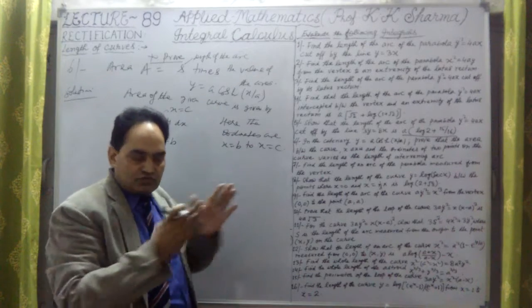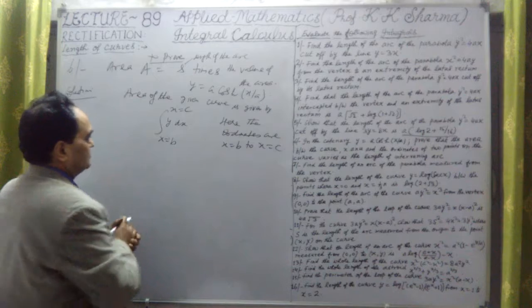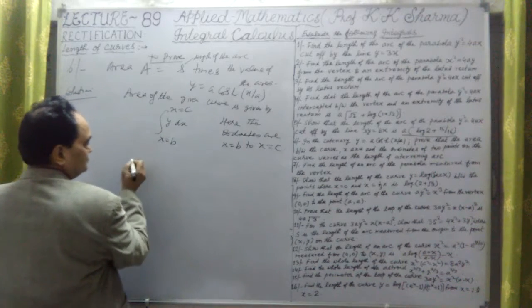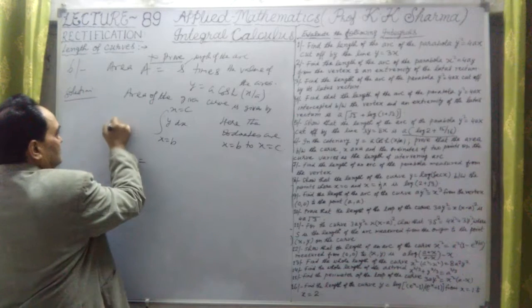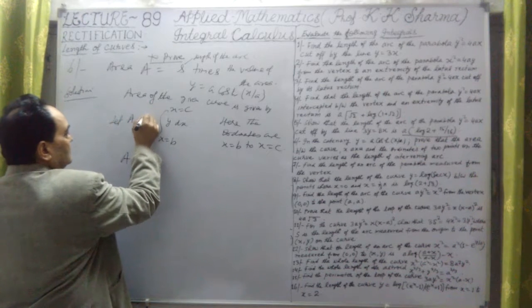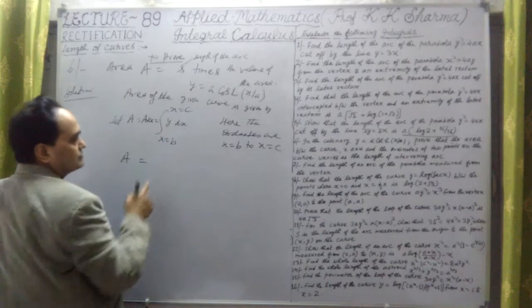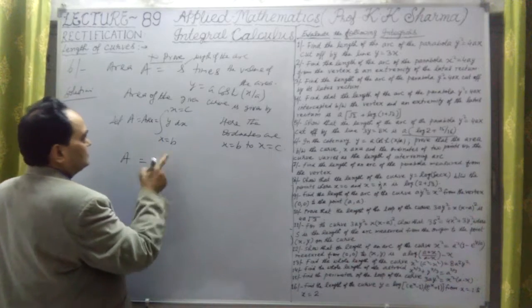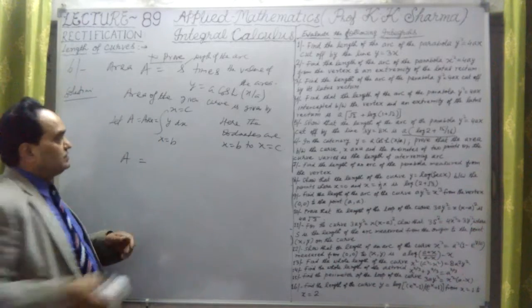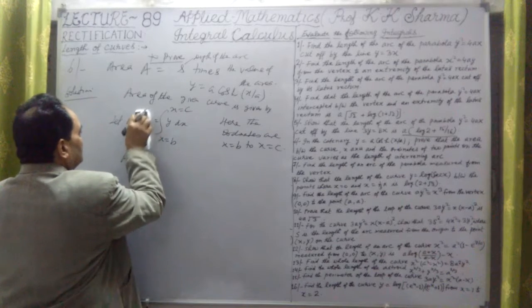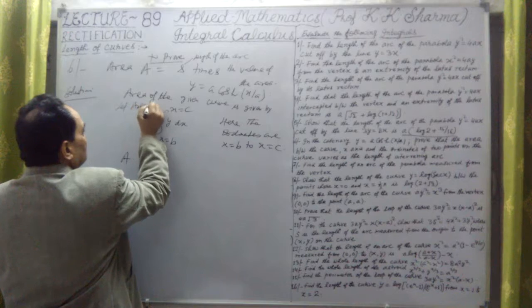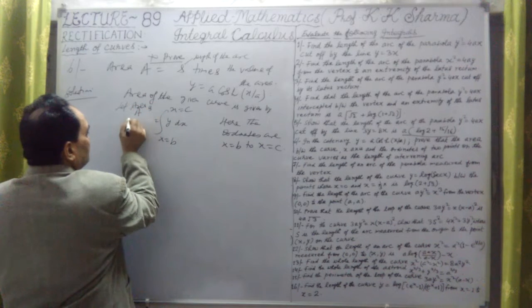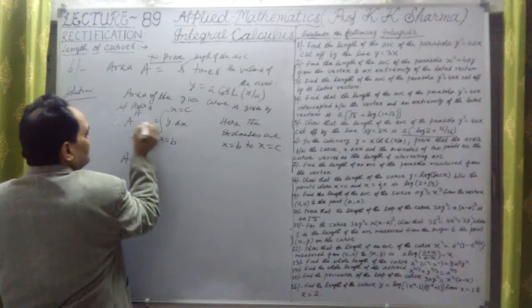Then we have to see what the value of the area is. Let the area be A.